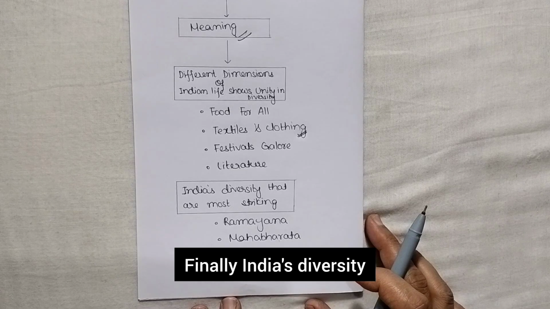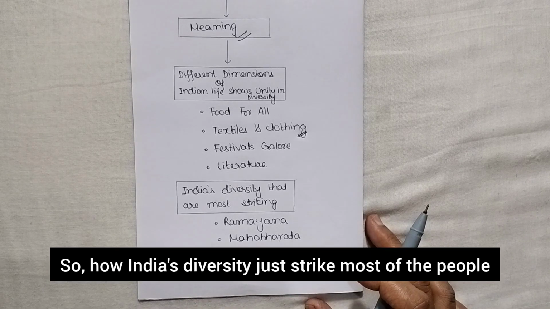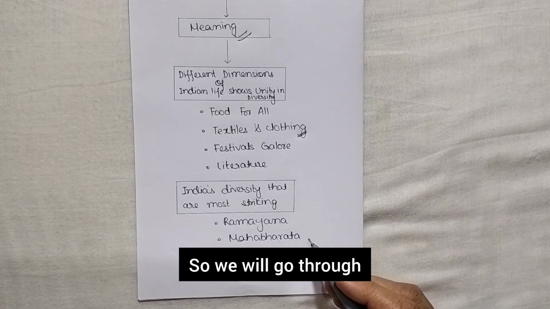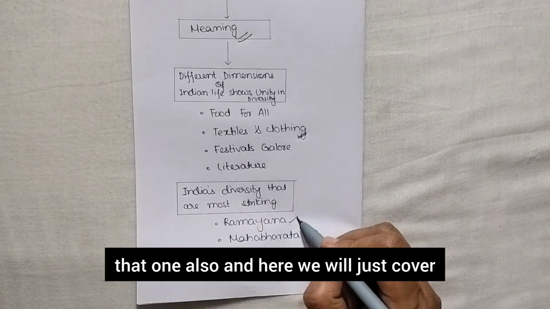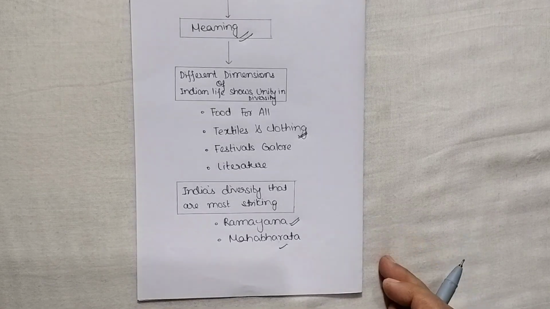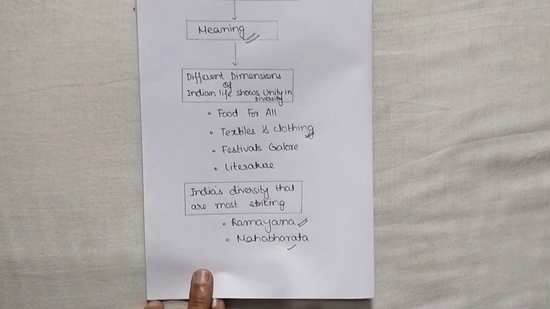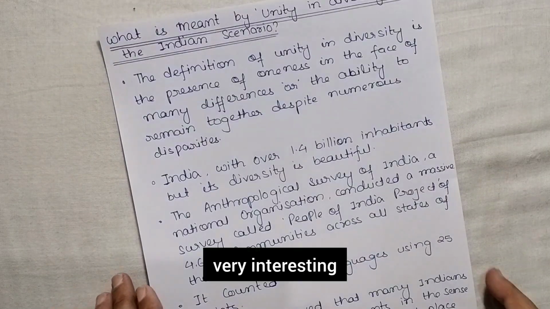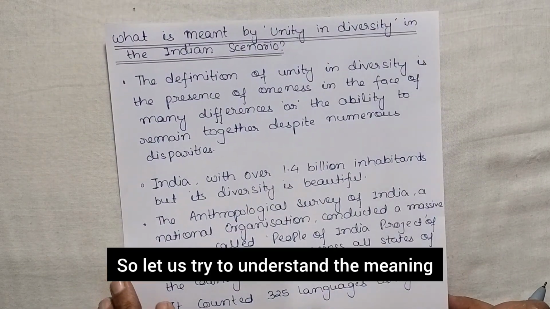Finally, India's diversity that is most striking. So how India's diversity strikes most of the people. So we will go through that one also, and here we will just cover Ramayana and Mahabharata. So let us start the topic unity in diversity. The topic is very interesting. So let us try to understand the meaning.